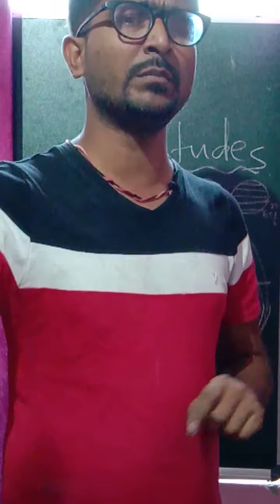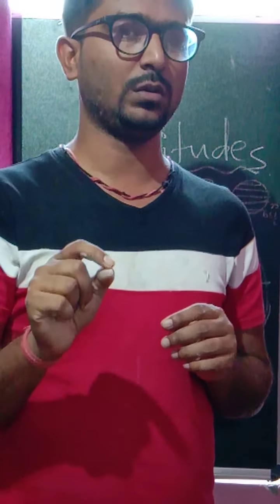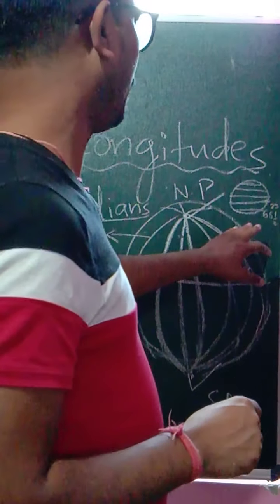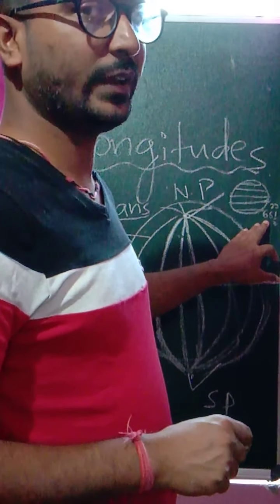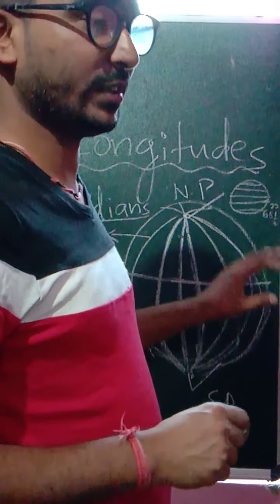All this numbering has its own importance. It is not that the numbers are simply being given there. There is a calculative system, and a particular reason for which these numbers play a very important role in their own way. When you talk about latitudes, they give you important aspects about climatic conditions and so on. So it is very important.